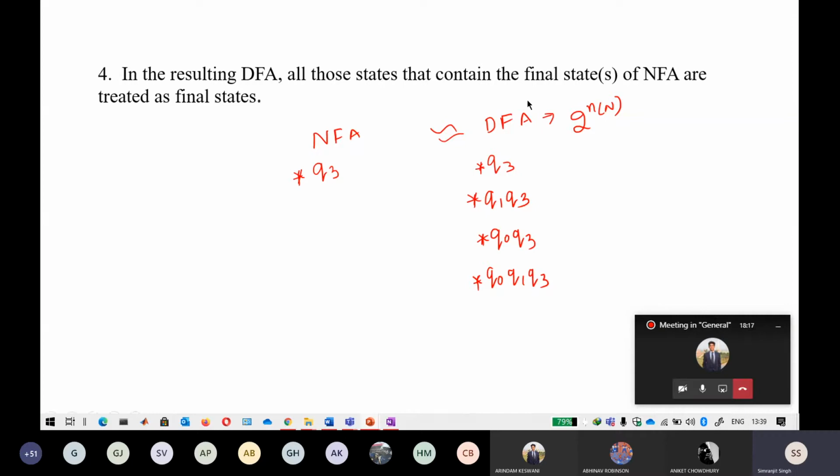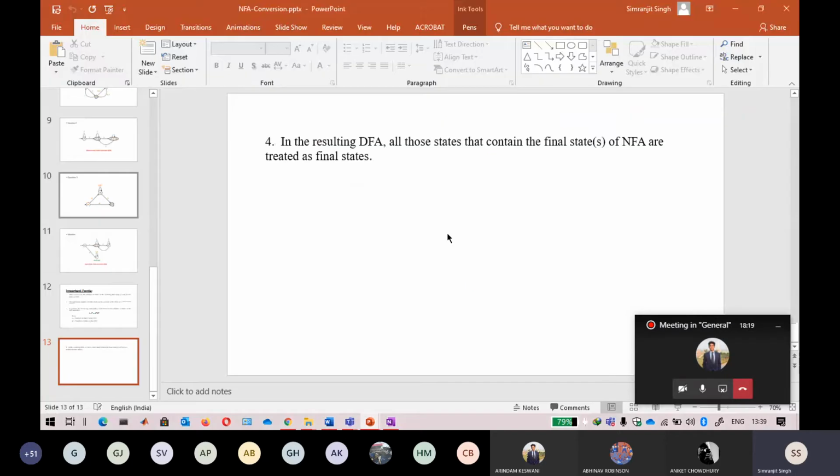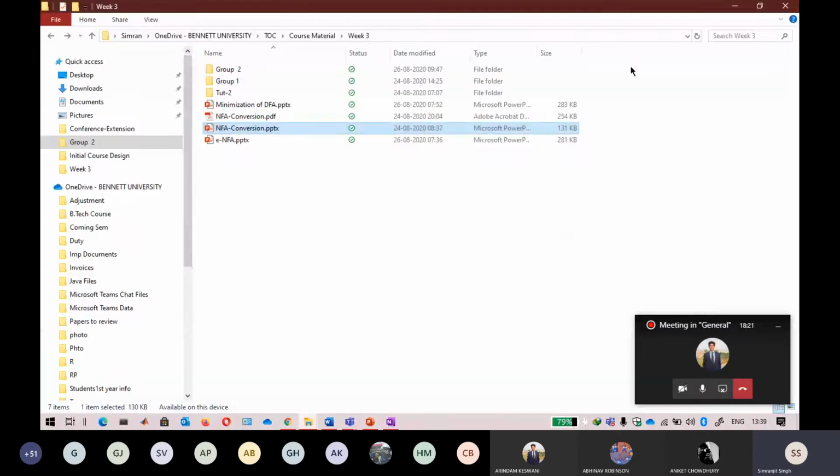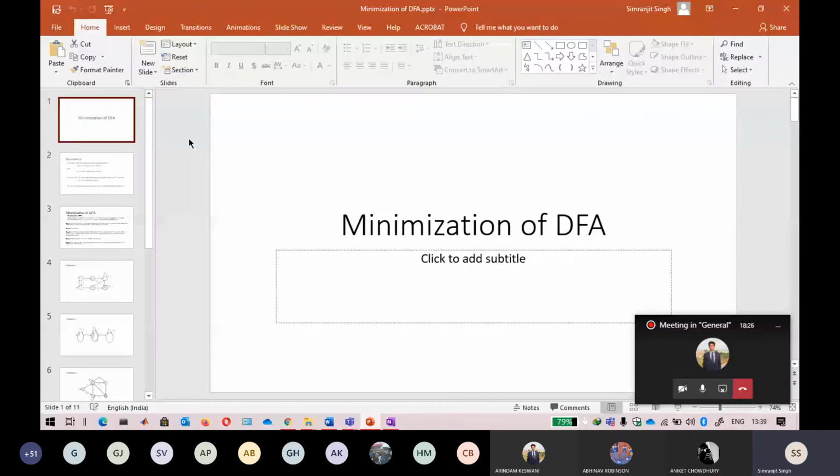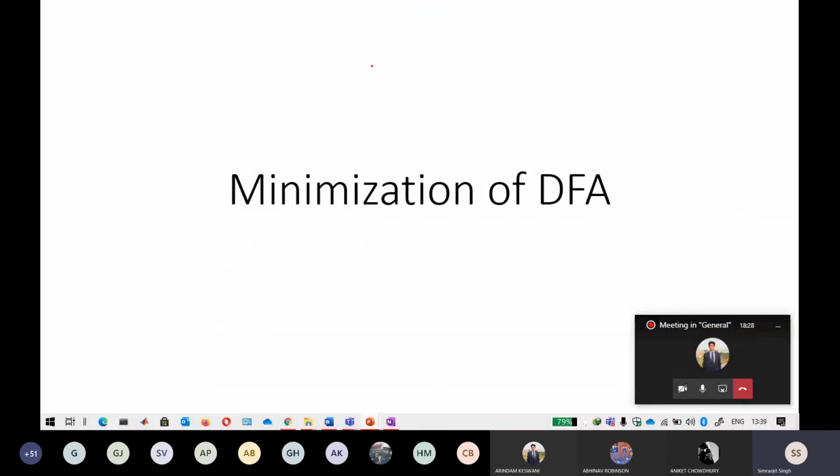Okay. So continuing with the next topic, as I have told you many times, for every language, suppose there is a language L1, there is a possibility that multiple DFAs can exist.